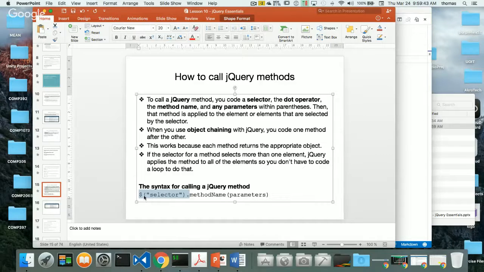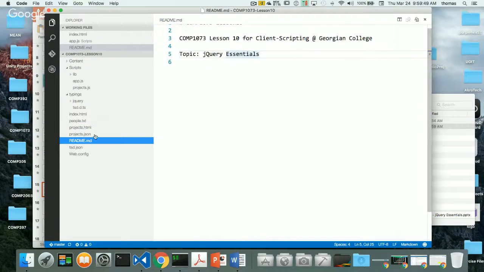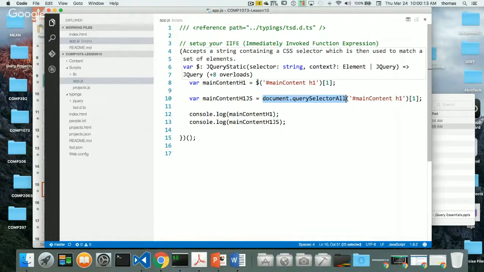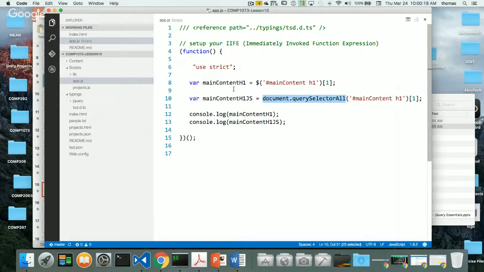Notice I don't have to say document.getElementById. If I go back to my app.js, in order for me to do what I did before, I have to do something like document.querySelectorAll. I don't have to do that now. These two return the same kind of thing, and querySelectorAll is kind of the same thing as jQuery. But the strength of it is that it cuts all this stuff down and makes all of this into this little $ shortcut. Okay, cool. But when I get this, I want to apply some methods that are built into jQuery. And now here's where the strength really comes into play.